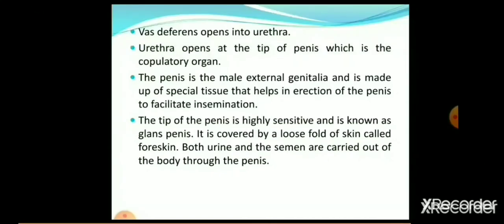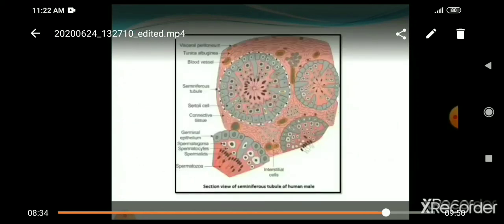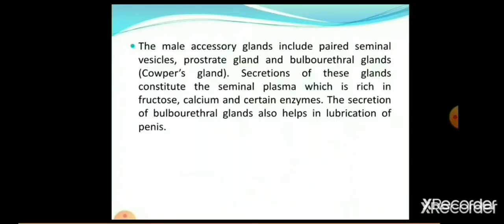Next, about the seminiferous tubules, another diagram. Then the male accessory glands. You have seen in the previous diagram there are so many glands also there, like the seminal vesicle, prostate gland and bulbourethral gland. They perform their specific functions. Secretions of these glands constitute the seminal plasma, which is rich in fructose, calcium and certain enzymes. The secretion of the bulbourethral gland also helps in lubrication of the penis.